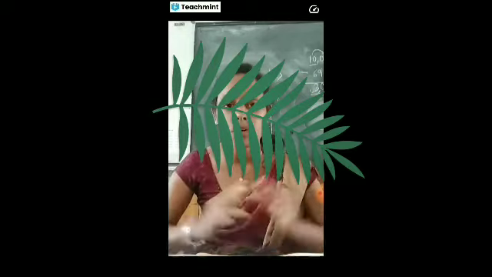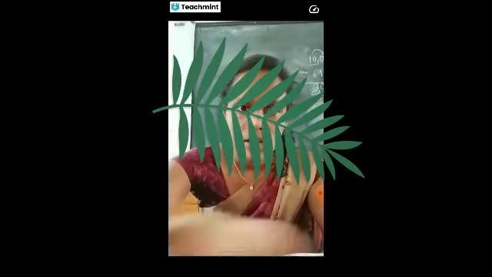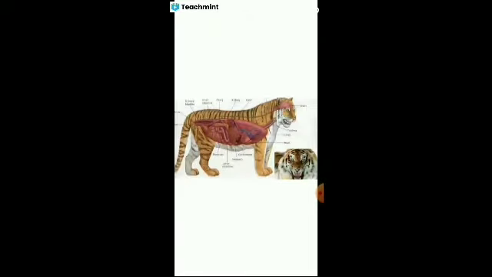So what do they use for moving? They use their forelimbs and hind limbs. For example, in our human beings, look at this. This one is the forelimbs.